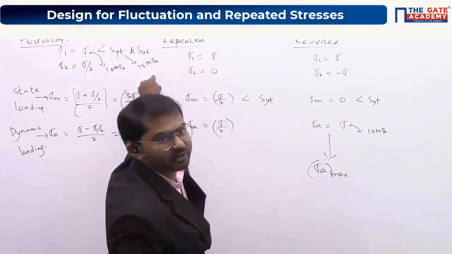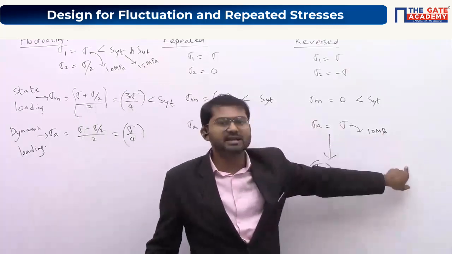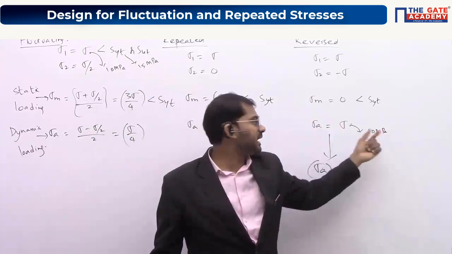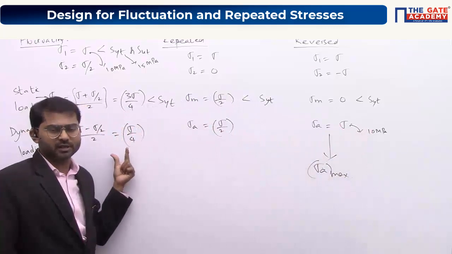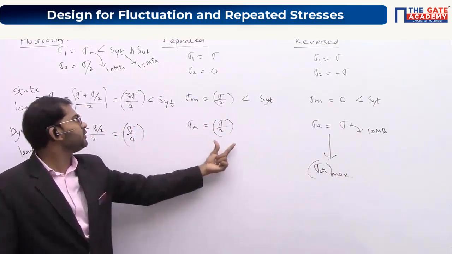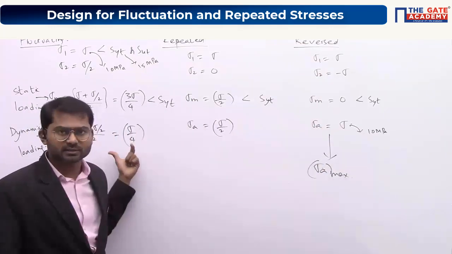Strength will no longer be 15 megapascal. There might be a chance that it may decrease beyond, or less than, 10 megapascal. And this is the highest value here. So here in this case, sigma by 2 is there, here sigma by 4 is there. So definitely this is more dangerous than these two cases.